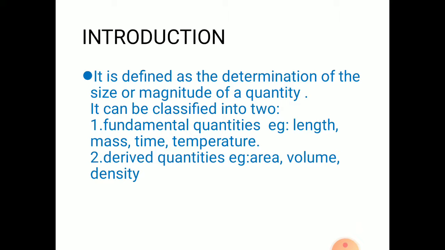It can be divided into two things. One is a fundamental quantity, another one is a derived quantity. Fundamental quantity means the quantity which cannot be expressed in terms of any other physical quantity. That means length is measured by a centimeter or meter or kilometer. That's all. We can't express length by another thing, and also mass, time, and temperature.